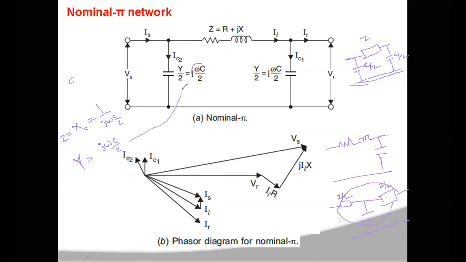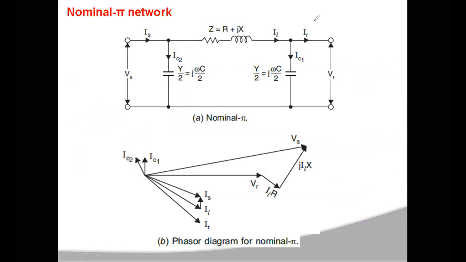So Y/2 is equal to j omega C/2 at each end, one half here and another half there.